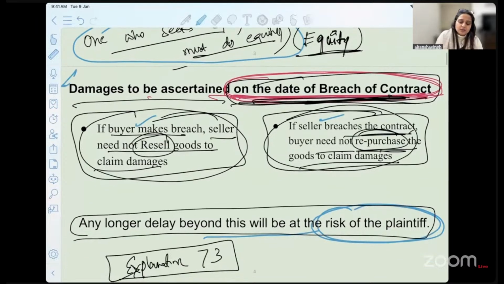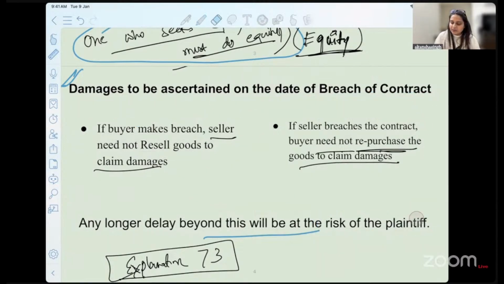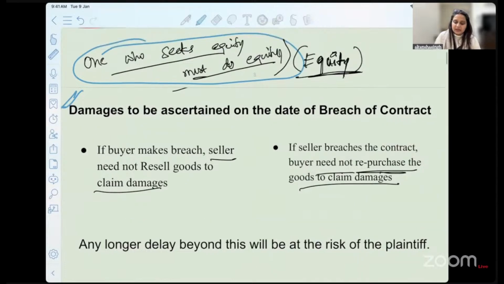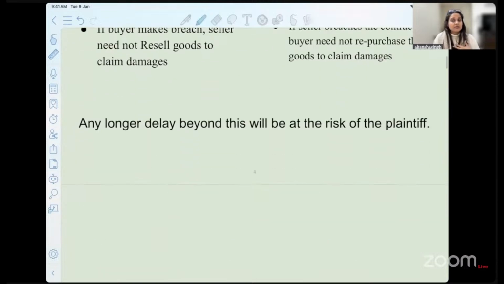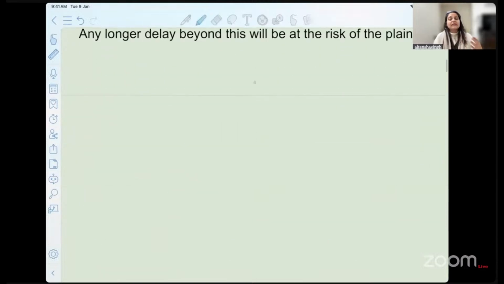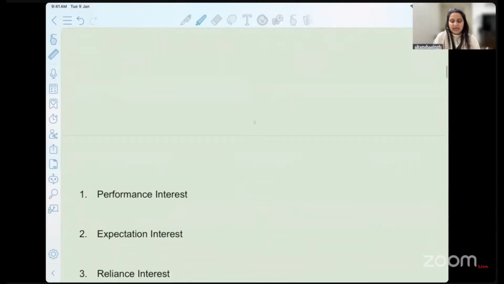So we have understood the first aspect for today's class discussion: that the amount gets frozen on the date of the breach of the contract itself, and both the parties must be doing rightful conduct. One who is seeking equity, one who is seeking remedy must also understand the consequences of their wrongful act, and they must not contribute to the loss that has happened to them.